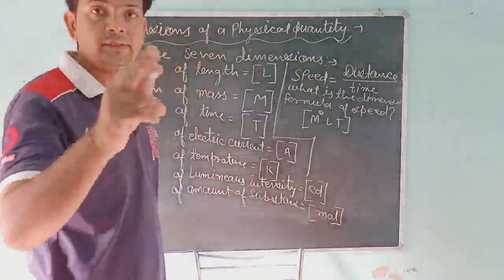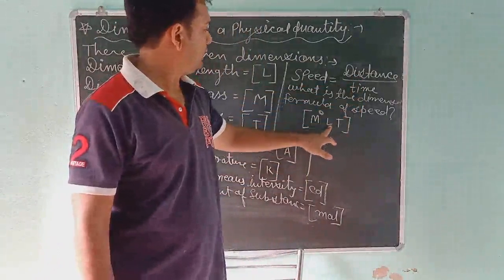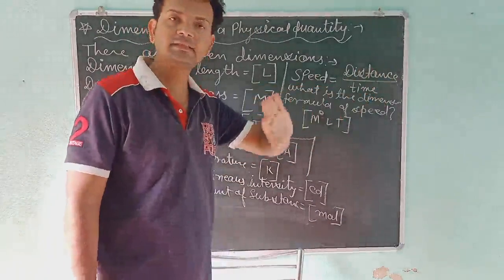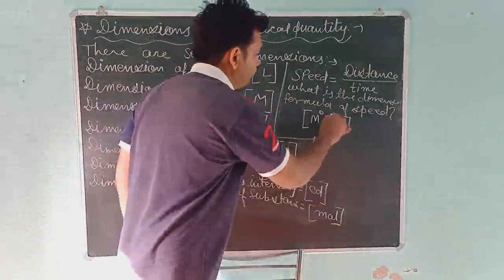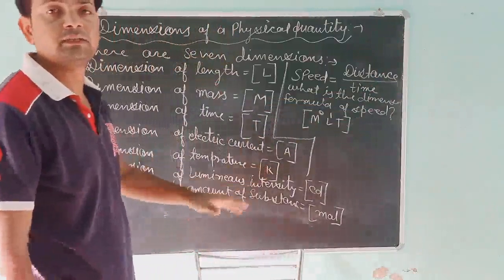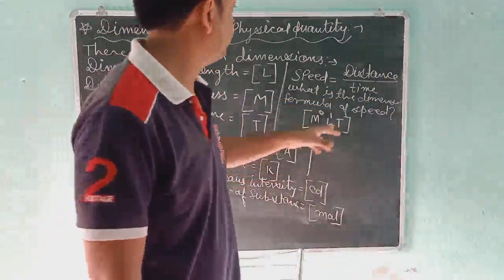L means distance. Length is given here on the upper side. This is the distance, meaning length. So students, L1. There is not any square of distance. What is the power of distance here in this formula?